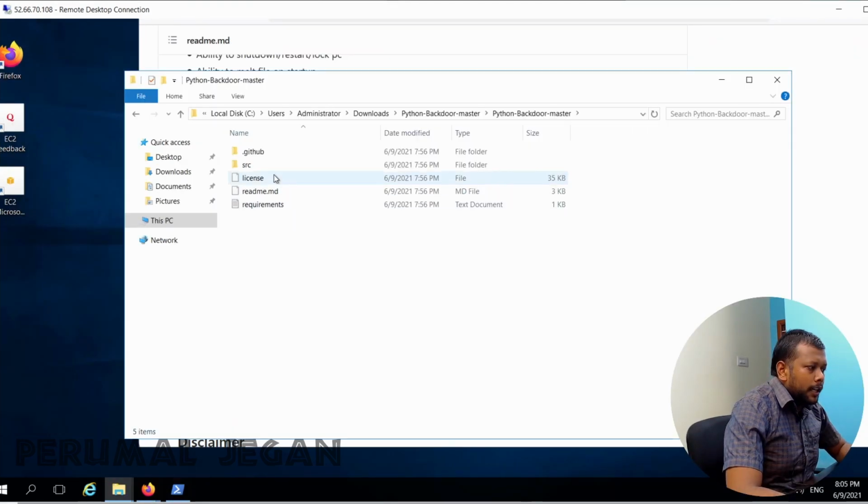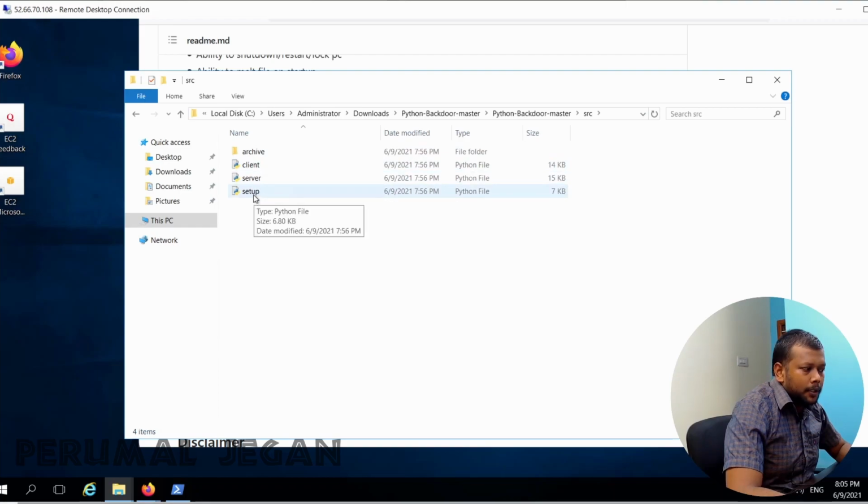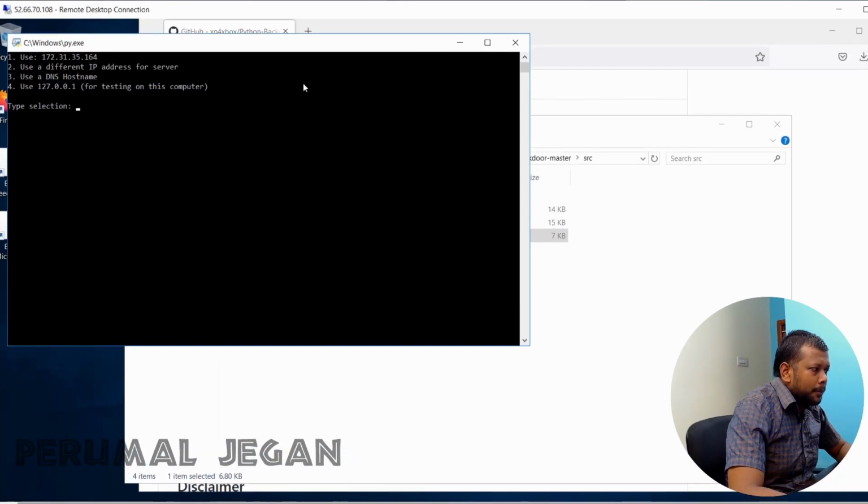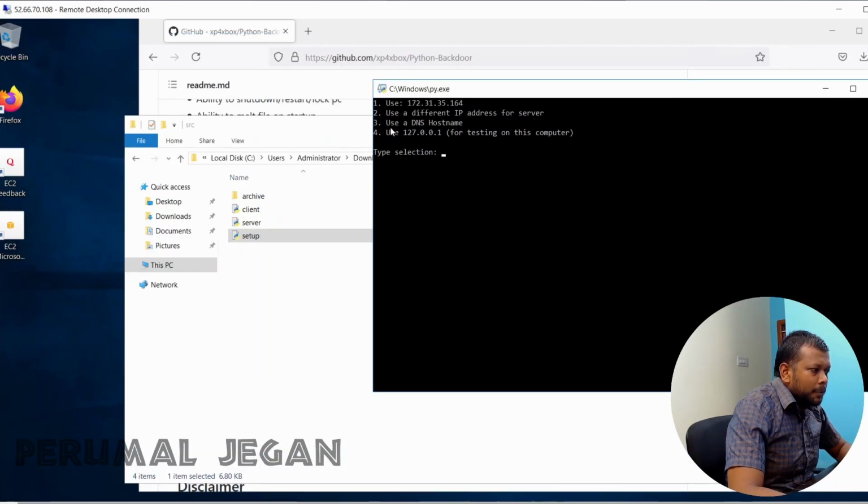In order to create the payload, I am getting into the source folder, the src folder, and inside that I need to execute the setup script. Let me show you. So when I execute this setup script, it asks me 4 different options. Here I need to specify the server IP, our C2 server IP.